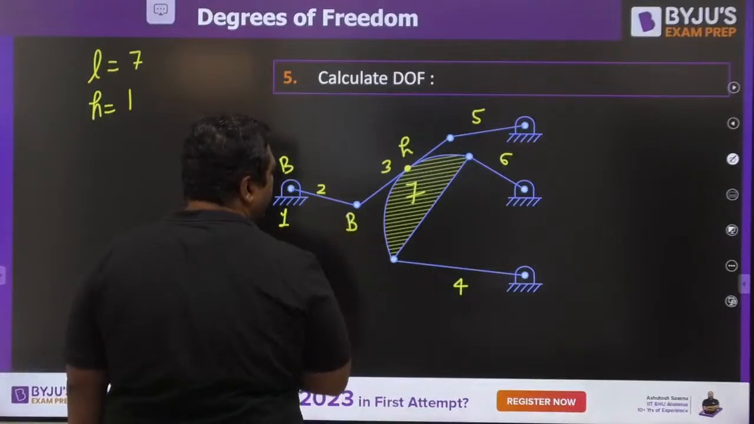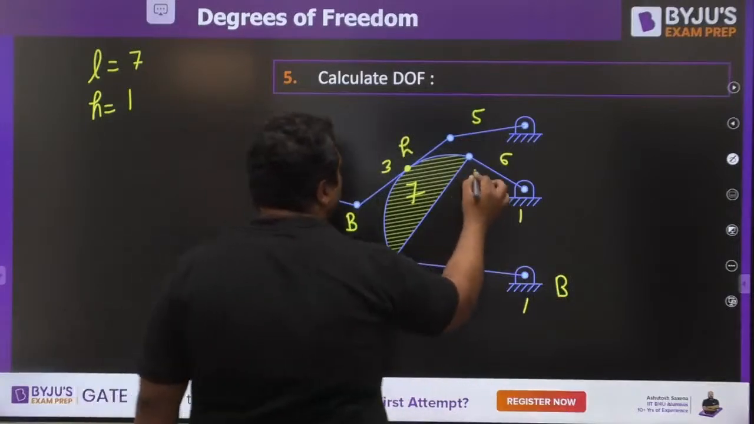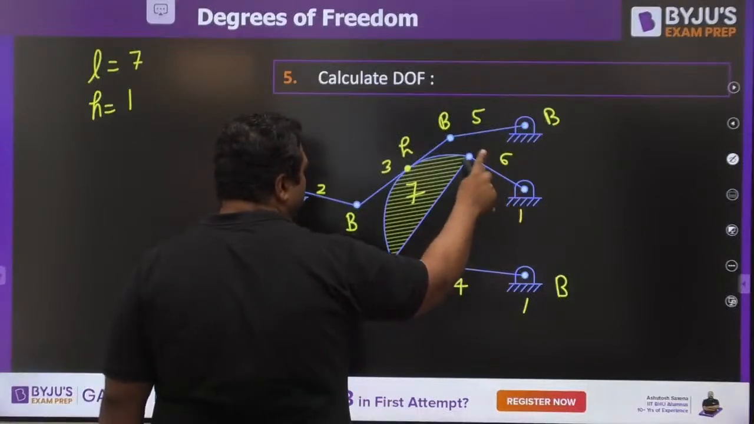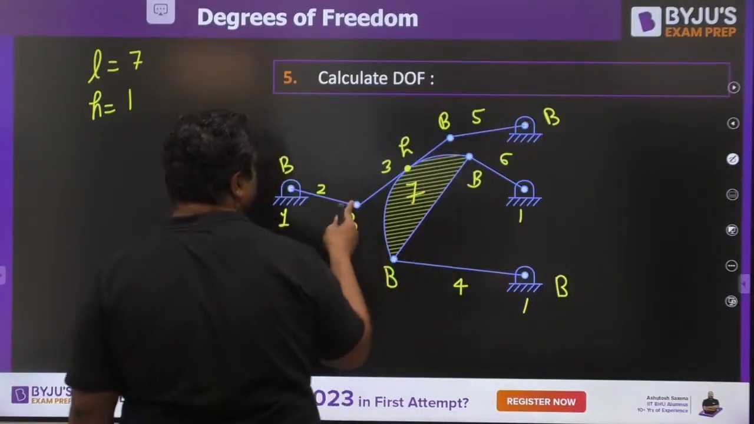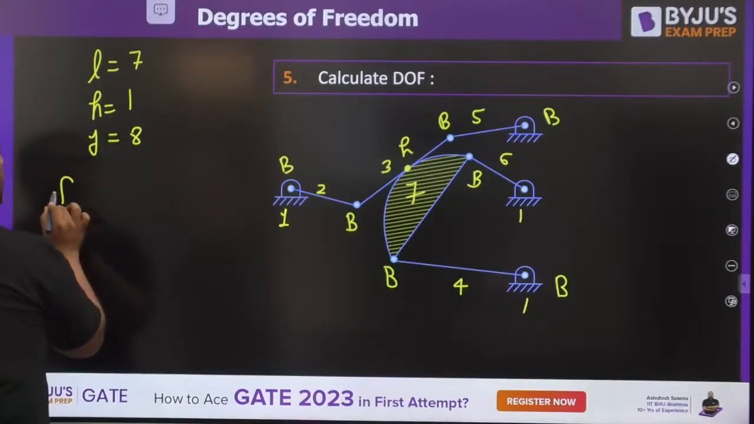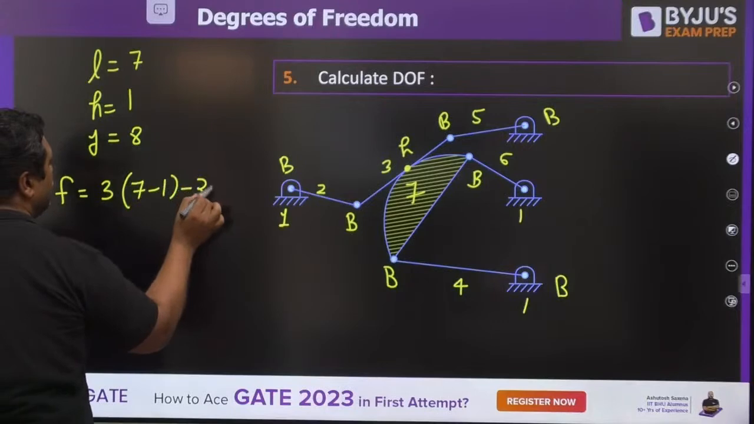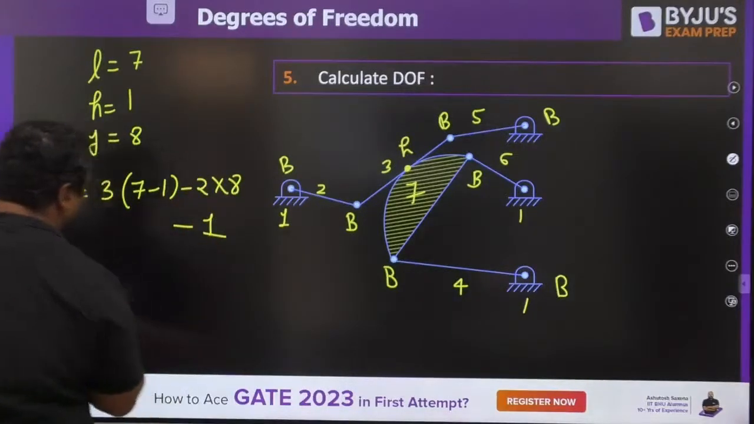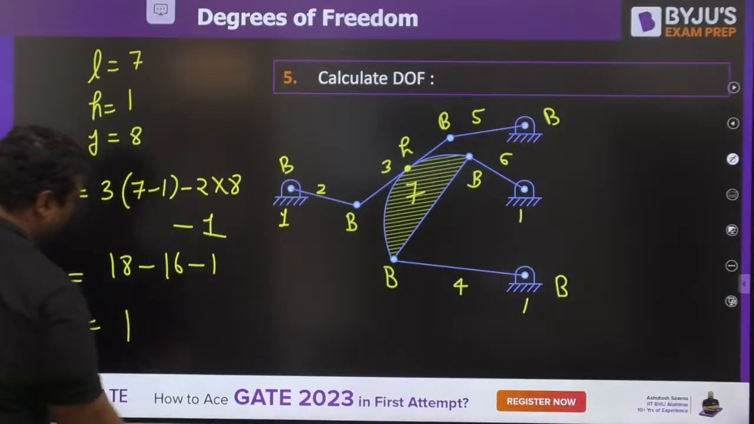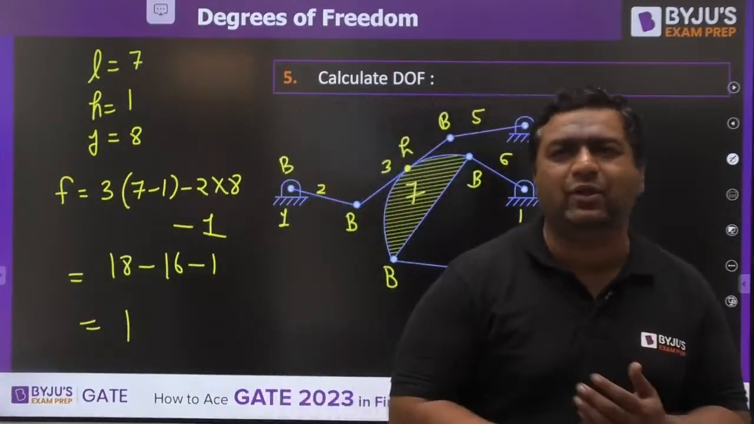Binary, binary, binary, binary, binary, binary and binary. So first binary, second binary, third binary, fourth binary, fifth binary, sixth binary, seventh binary, eighth binary. We have 8 binary joints. So degree of freedom would be 3 times (7 minus 1) minus 2 into 8 minus 1. 3 times 6 is 18, minus 16, minus 1. Answer is 1. This is how we can find out the degrees of freedom.